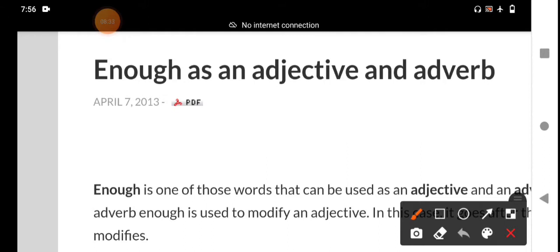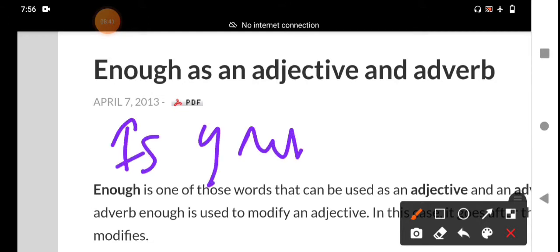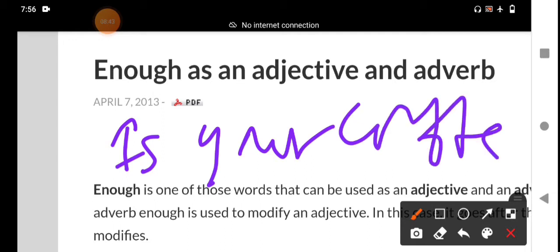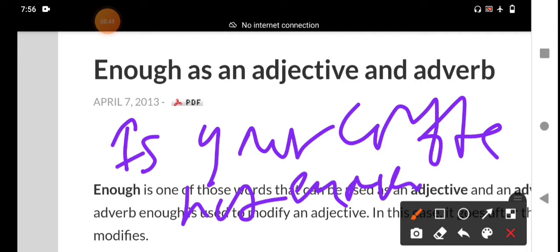For example, is your coffee hot enough? Question mark. It is an interrogative, yes or no type question. It is not an assertive, declarative, affirmative or negative sentence. Is your coffee hot enough?